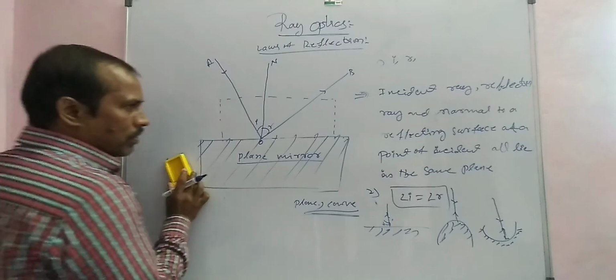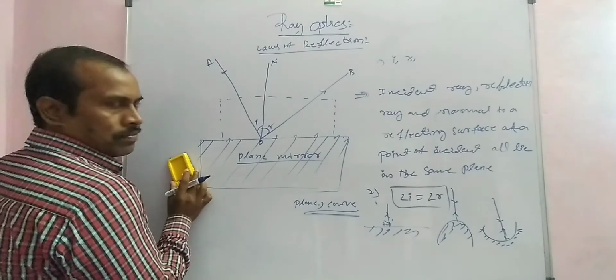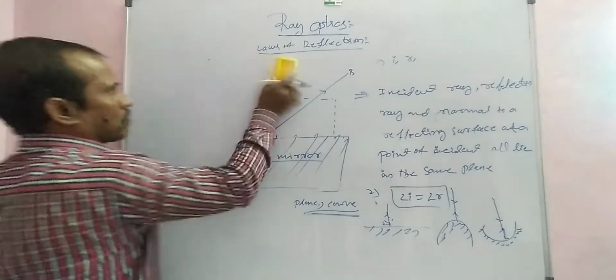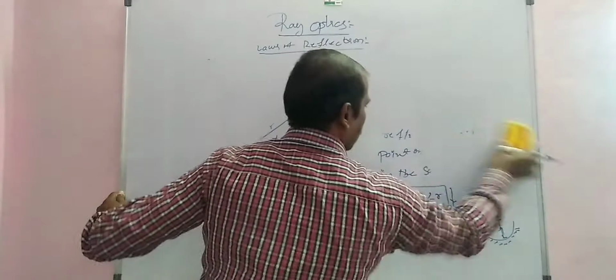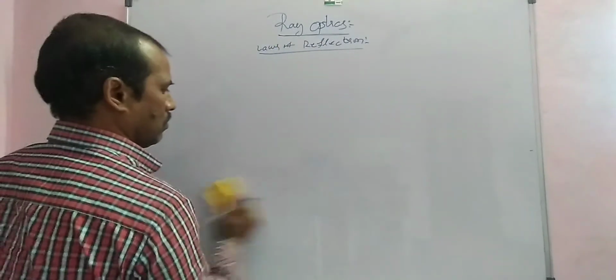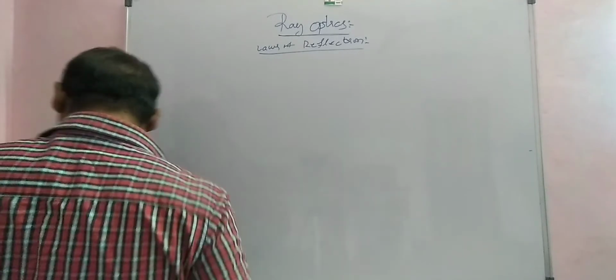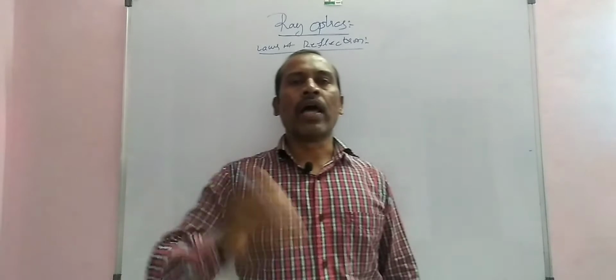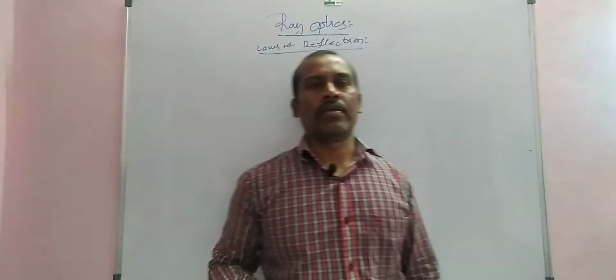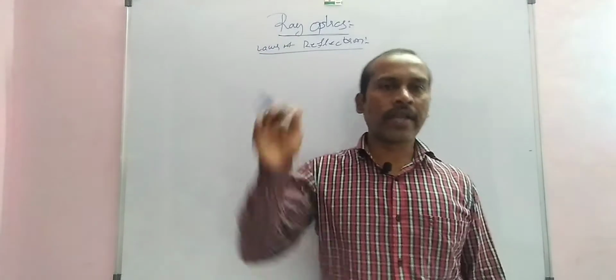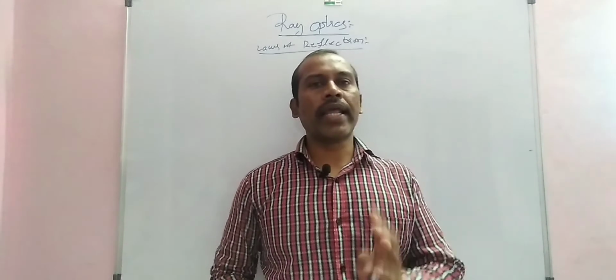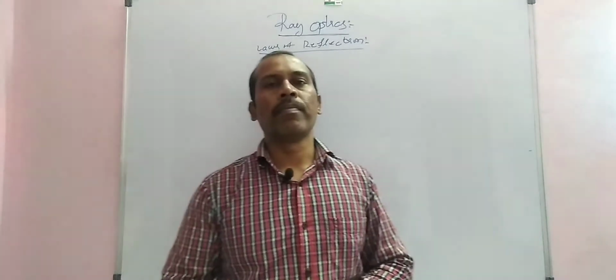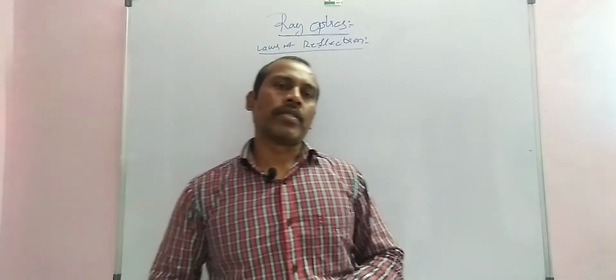Now note this one. If light is incident normal to the plane surface, after incidence it retraces back along the same path.